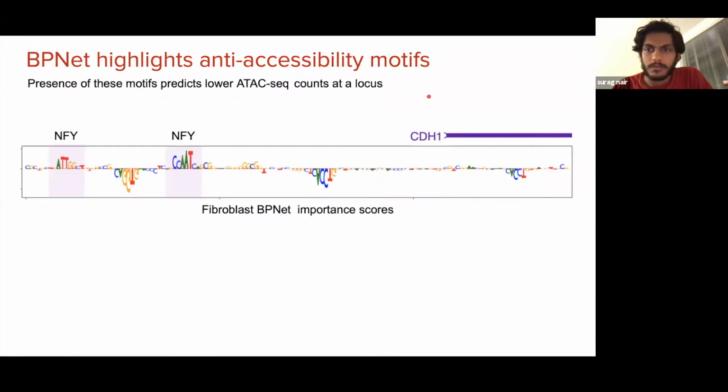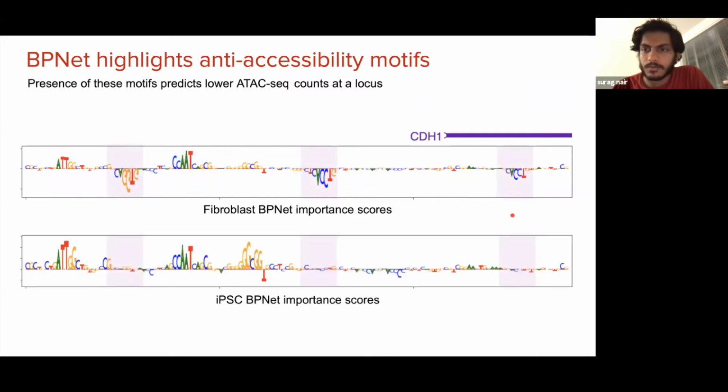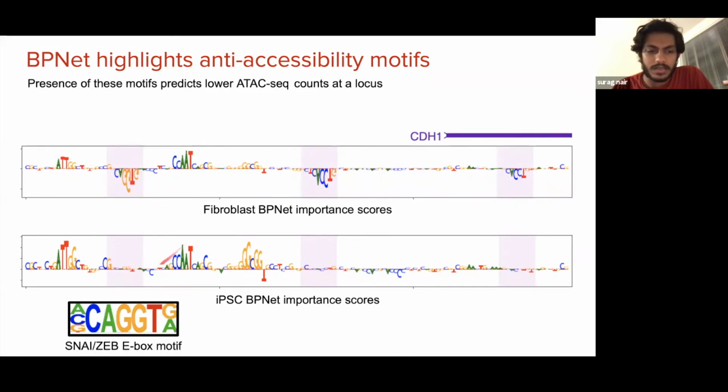An interesting phenomenon that we observe is what we term anti-accessibility motifs. In addition to typical motifs that the model assigns positive importance scores to, we see multiple instances of motifs with negative importance scores. And these scores are negative in a context-specific manner because when we probe the same sequence with an iPSC BPNet model, we see that these negative scores are extinguished in these models. Upon aggregating these scores across the genome, we can see that it encodes the ZAP motif. And ZAP, interestingly, is a known transcriptional repressor. And more specifically, CDH1 is a known target site of ZAP repression.